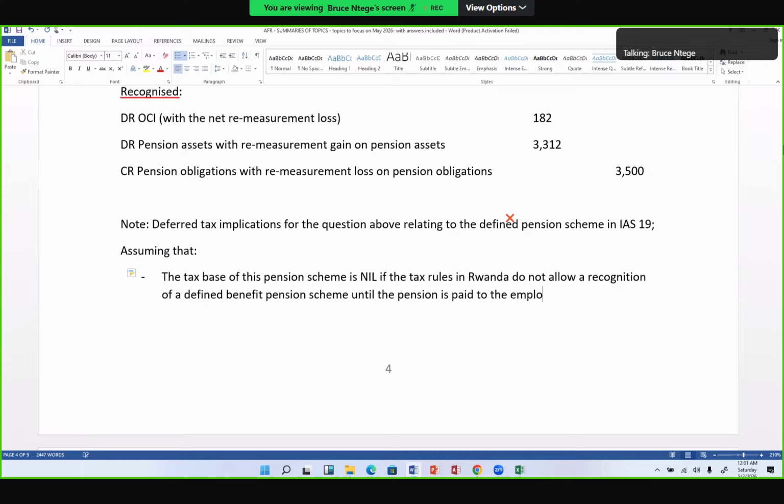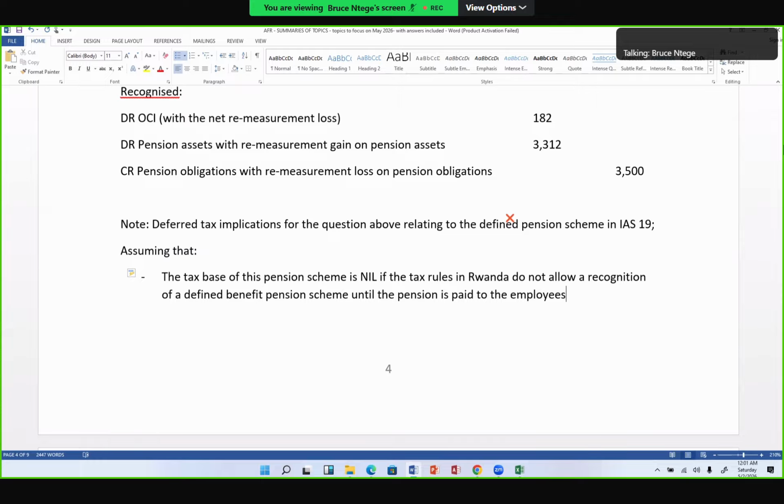So it means that the company keeps saying that I have a pension obligation because I guaranteed to give these employees a pension after their years of service. RRA says, no, we don't accept that in the tax return because the tax laws here in Rwanda are clear. We do not recognize defined benefit pension schemes in the tax returns or in the financial statements until that very year when you're paying the pensions. Yesterday we called that settlements.